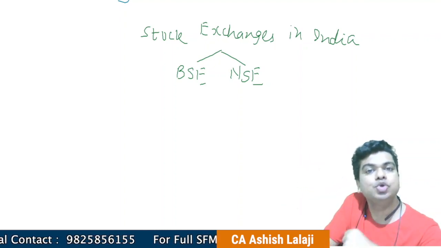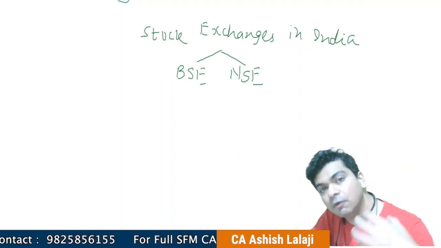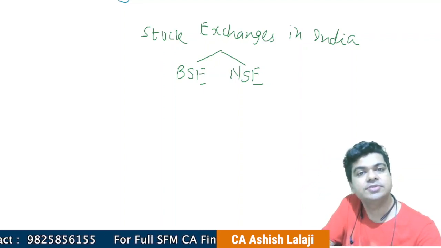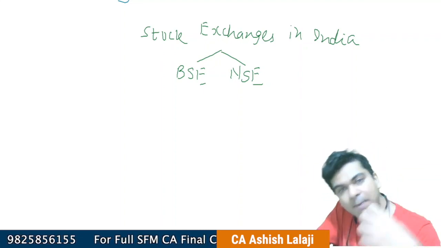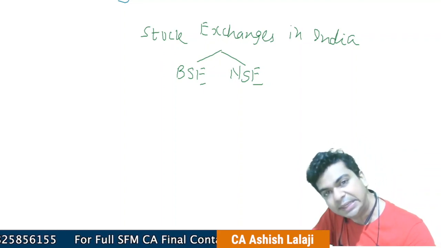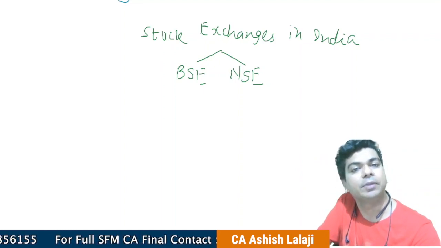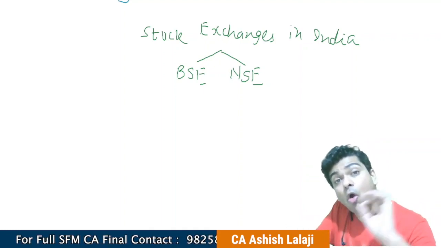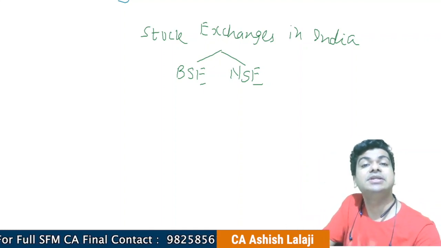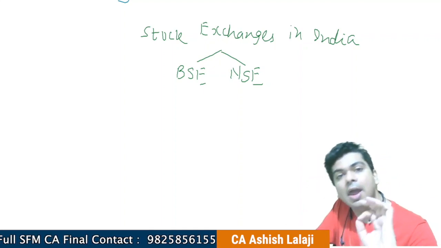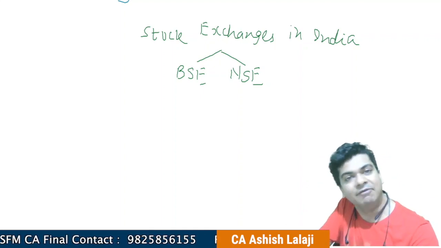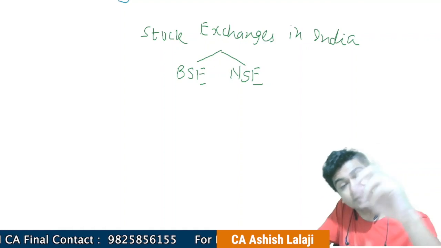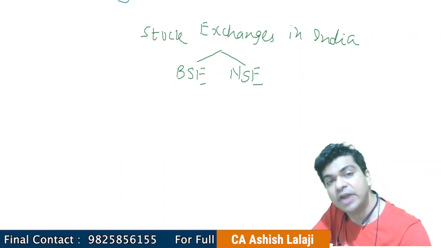Anyways, these are the two popular stock exchanges, right? If you are buying shares, if you are selling shares, most probably you will be doing it either on BSE or on NSE. As I said, there are different stock exchanges also. Almost every major city of our country can boast about having a stock exchange, because that was the old way of trading.